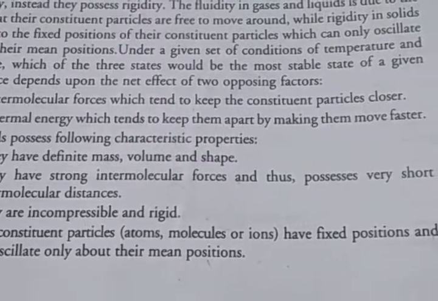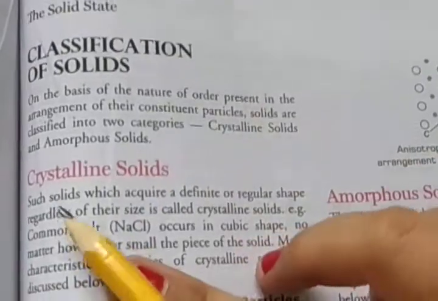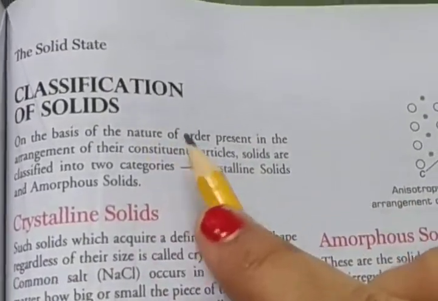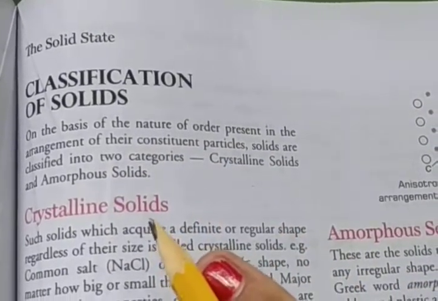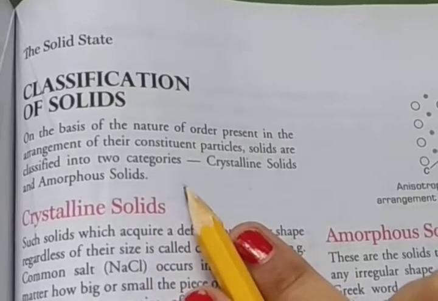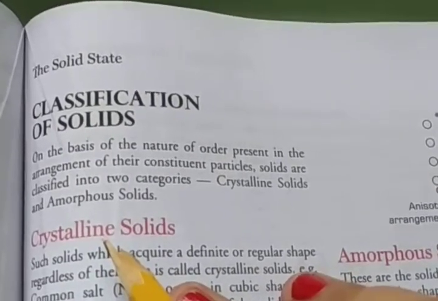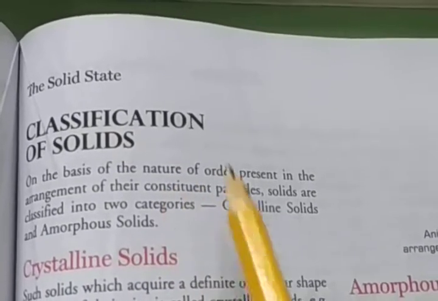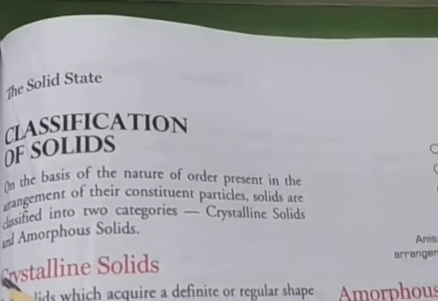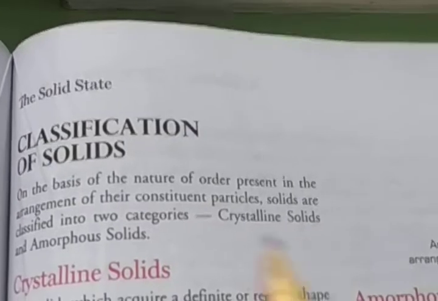Next topic is classification of solids. On the basis of the nature of the order, solids are classified into two categories: crystalline solids and non-crystalline solids, and non-crystalline solids are known as amorphous solids. So, on the basis of the nature of the order present in the arrangement of their constituent particles, there are two categories of solids, crystalline and non-crystalline.